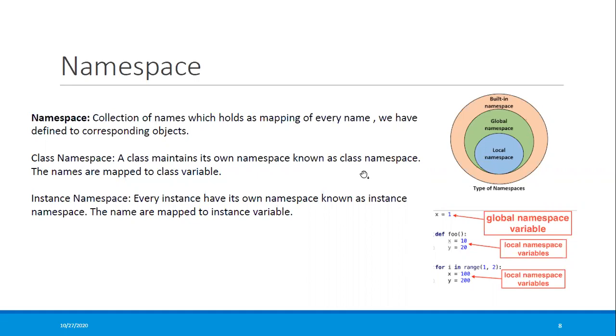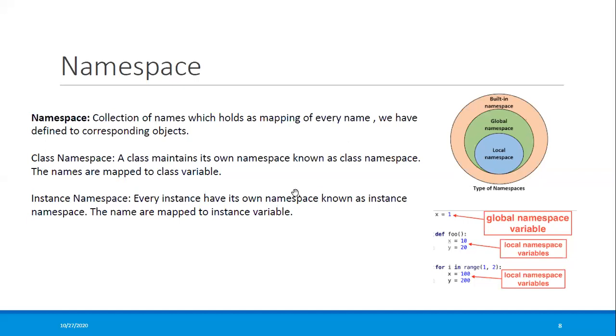The built-in namespace is created when the Python interpreter starts and is never deleted. The global namespace is created when the module definition is loaded or read, and it is deleted when the interpreter quits, after which the global namespace is no longer available. The local namespace is created when the function is called and deleted when the function is executed. When the function is unloaded, your local namespace is gone.